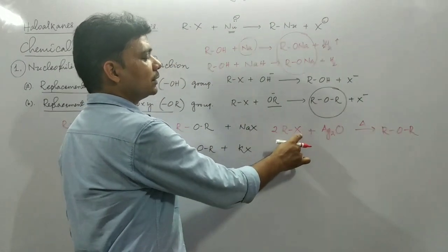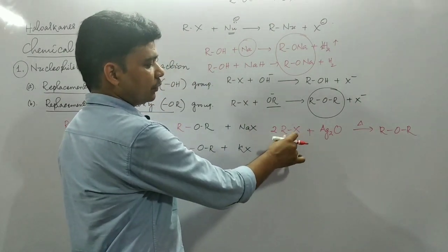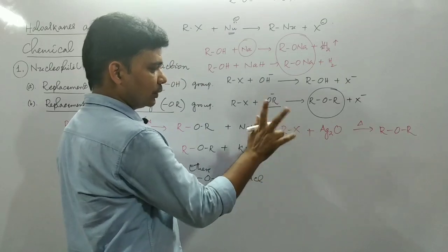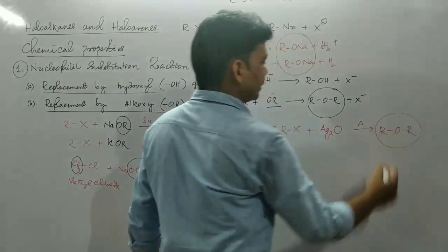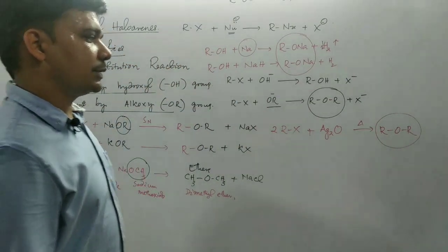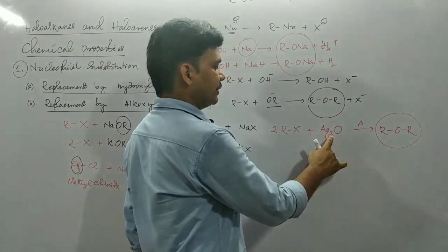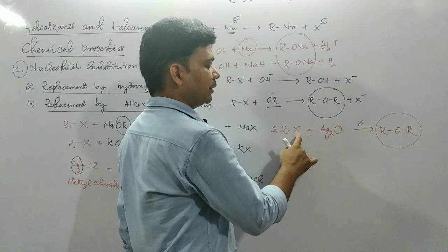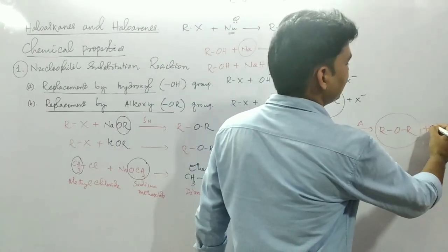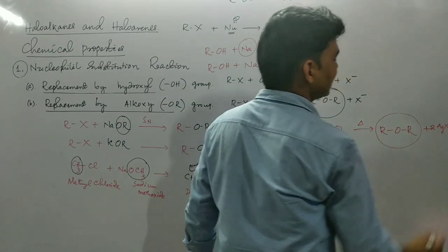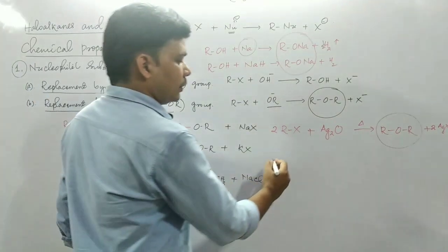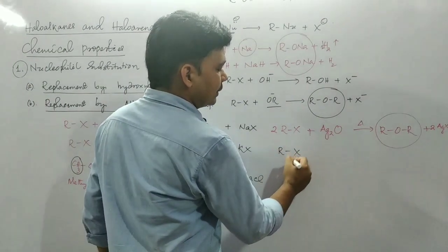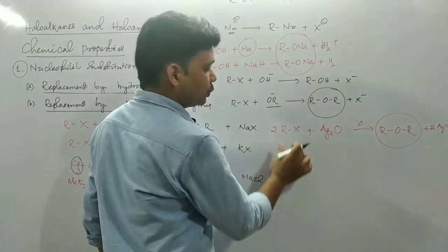Two alkyl halides are participating, giving two alkyl groups, and they generate this ether ROR plus what will be the side product? Here two Ag plus ions are there. They will combine with two halide ions, so you will get 2 AgX.